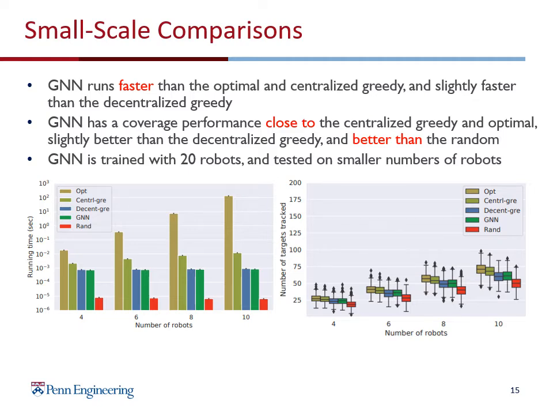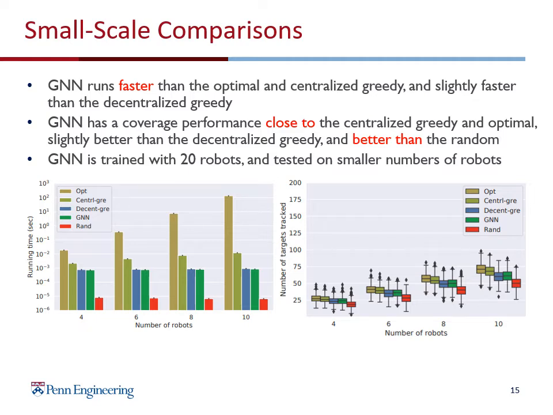From the plot of running time, we can see that GNN runs much faster than both the optimal and centralized greedy. Here the running time is plotted on log scale. You can see when the number of robots is 8, GNN runs 1 order faster than centralized greedy and several orders faster than the optimal. Also, its running time is always around 1 millisecond regardless of the number of the robots.